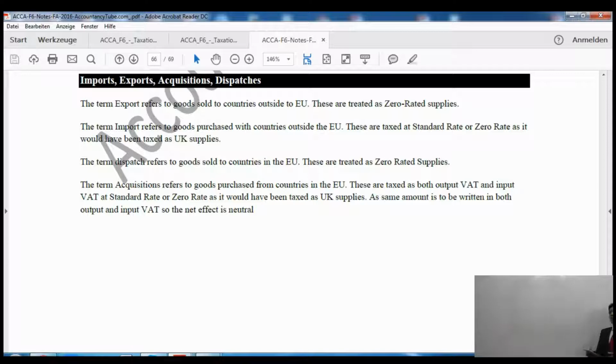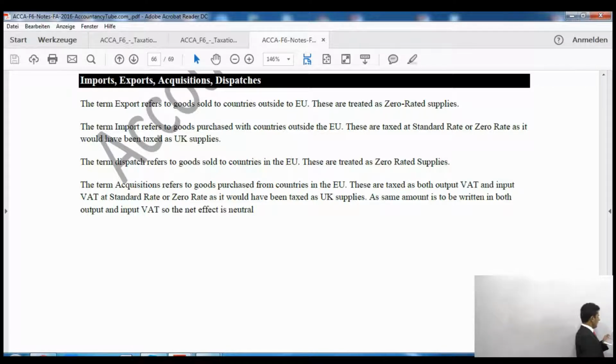Likewise, the UK government thinks the same thing as well. They think that when you sell something out of your country, that is good. However, when you purchase something from other countries and bring it to your own country, that is not good for us because you are paying for it. So they will give you some relief if you sell something, and if you purchase something, you will have to pay extra value tax. Right? So what are these?